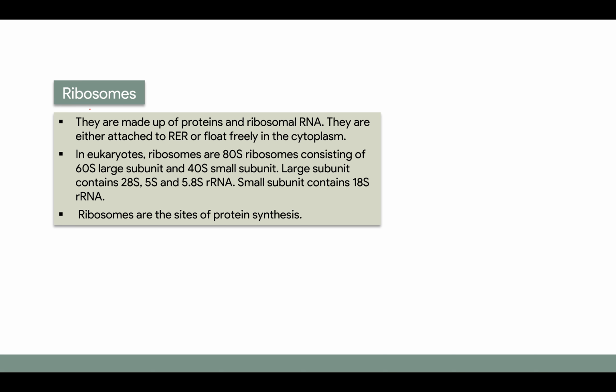Ribosomes. They are made of proteins and ribosomal RNA, and they are either attached to rough endoplasmic reticulum or they float freely in the cytoplasm. In eukaryotes, ribosomes are 80S, which consist of a 60S large subunit and a 40S small subunit. The larger subunit, that is the 60S unit, contains 28S, 5S, and 5.8S ribosomal RNA. The small subunit contains 18S ribosomal RNA. Ribosome is also the site of protein synthesis.